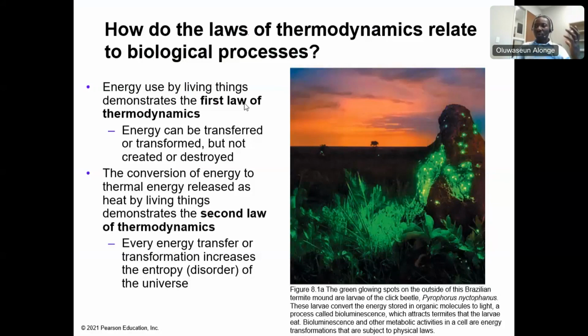Now, there are two laws that we talk about predominantly, the first law of thermodynamics and the second law of thermodynamics. The first law of thermodynamics states that energy can neither be created nor destroyed, but can be transformed from one form to another. In photosynthesis, for instance, plants get sunlight energy and transform it into what we call chemical energy.